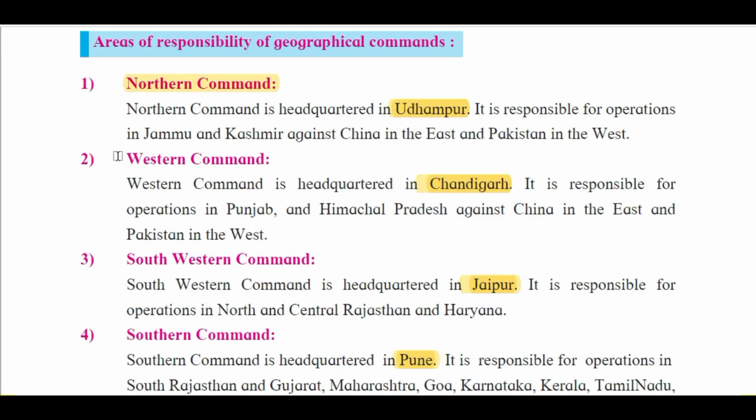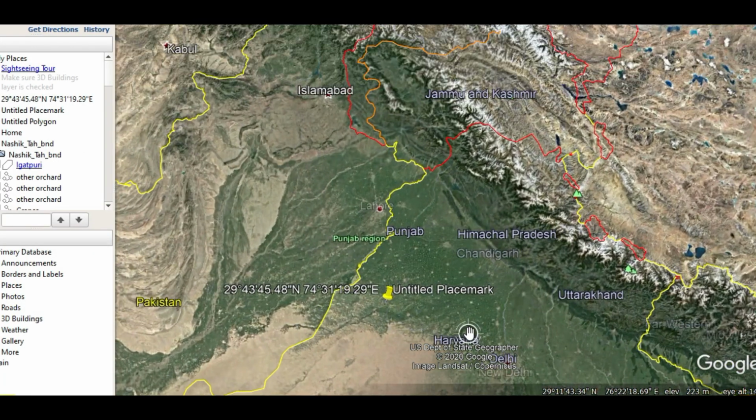Then the next command is the Western Command. As the name suggests, Western Command, but the area it controls is not exactly the west, so you have to be careful while answering questions on this Western Command. Its headquarter is in Chandigarh, which is the capital of Punjab and Haryana. It is responsible for operations in Punjab and Himachal Pradesh against China in the east and Pakistan in the west.